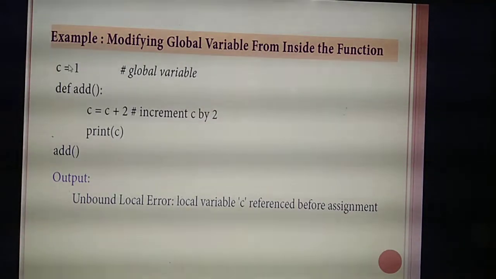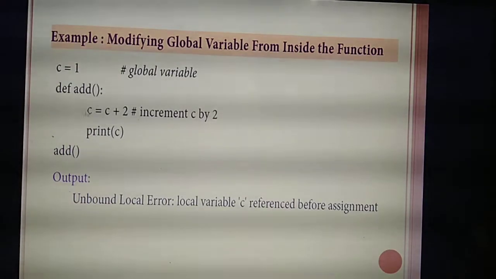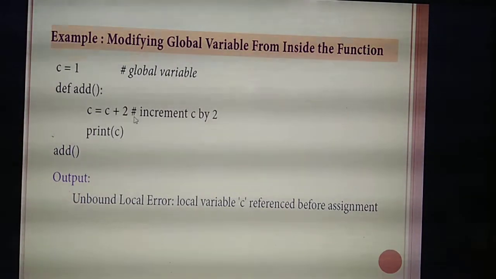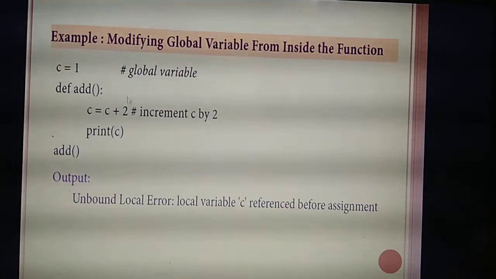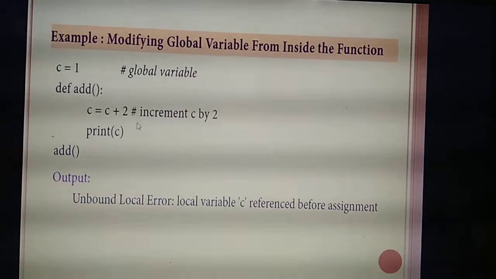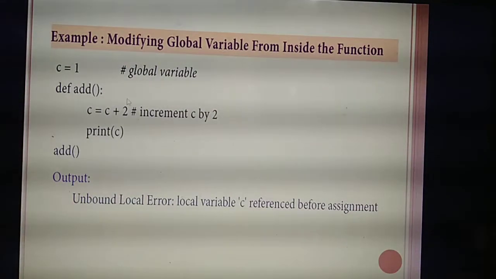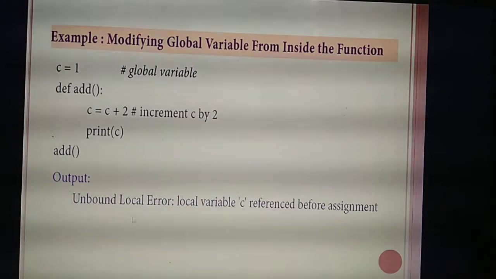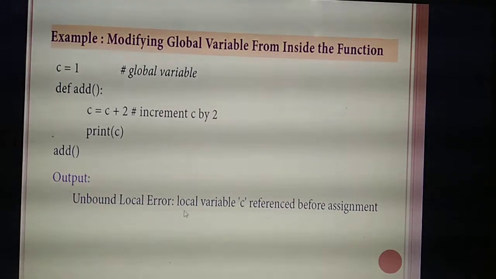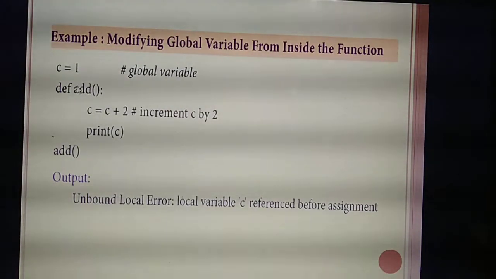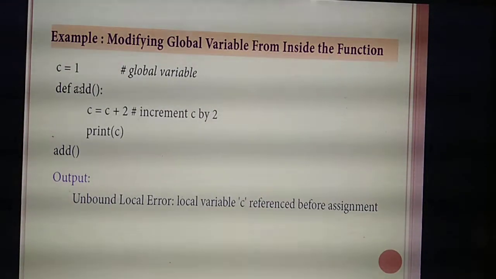But you are changing the value of C inside the function. What's the change they are making? Incrementing the value by 2. Then you are printing. This kind of change or modification inside the function means you need to use the global keyword. Otherwise you will get an error. Understand? If you run the program you will get an error like this, UnboundLocalError, because C is referenced before assignment.